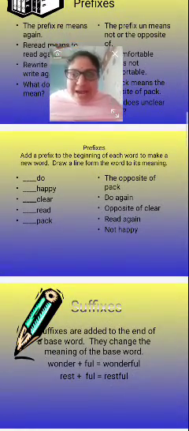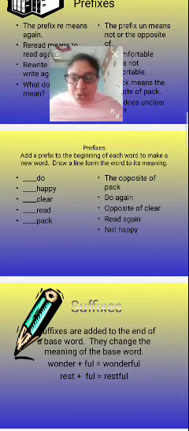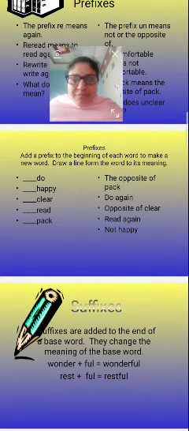Prefixes. Add a prefix to the beginning of each word to make a new word. Draw a line from the word to its meaning. So add the prefixes in front of the base word, then see what changes you have got. The opposite of pack, do again, opposite of clear, read again, and not happy.